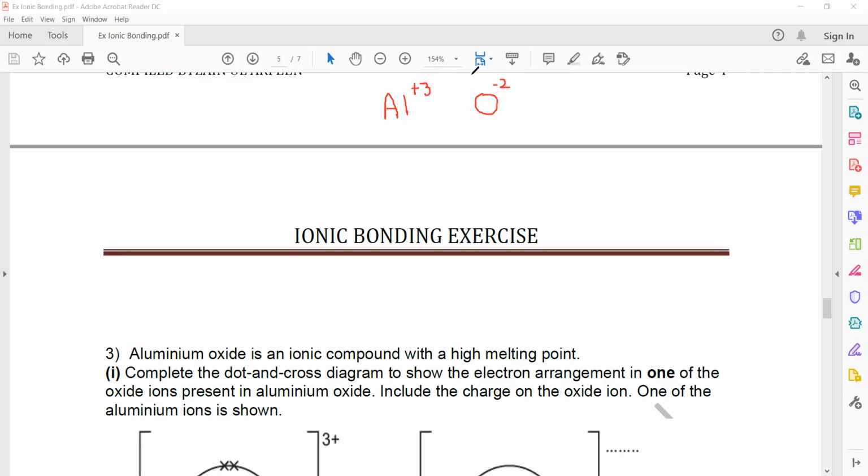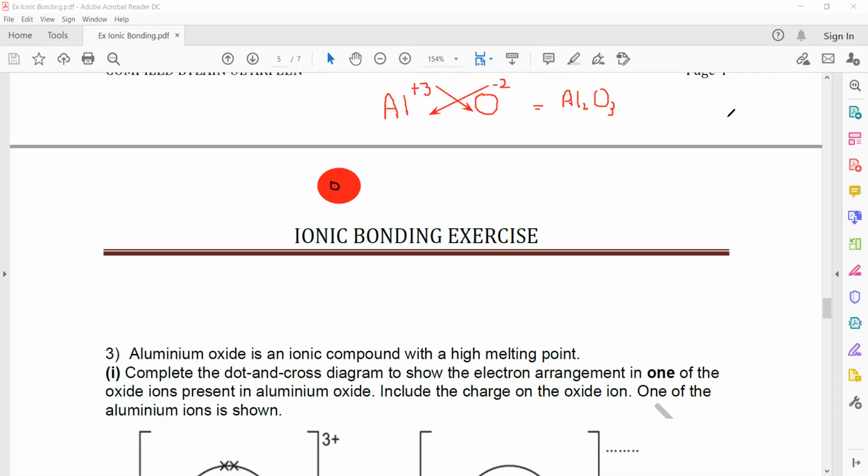When we cross multiply this, the formula for aluminum oxide will be Al2O3. So this compound contains 2 aluminum and 3 oxygen. But you don't have to draw all the aluminum and oxygen here. You just have to complete the structure for one of the oxygen. Because you have to draw the full structure, if I say this is the nucleus of an oxygen,